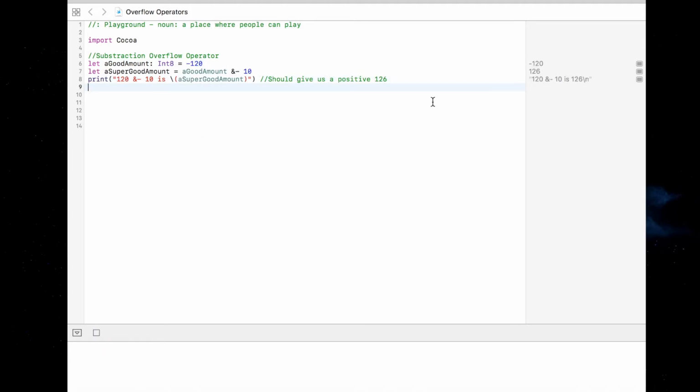Wow, truly a blessing. I hope the idea of wrapping around is starting to make sense, because the integer type has given minimum and maximum values. So once you hit the top, it's going to restart at the bottom, or once you hit the bottom, it's going to restart at the top, depending on which way you're going. And you can use overflow operators to manage that and hopefully prevent traps.